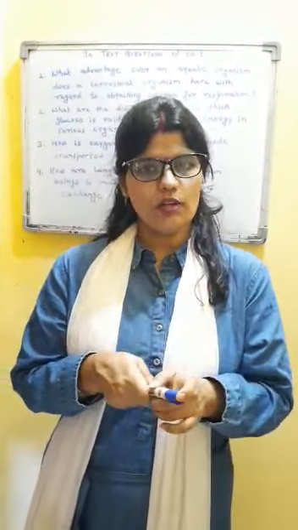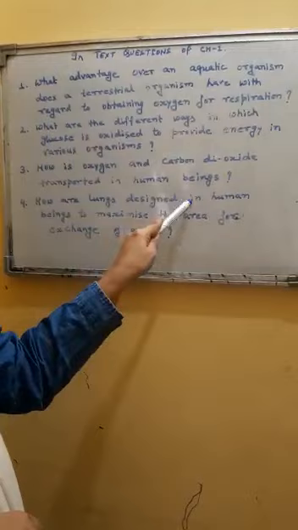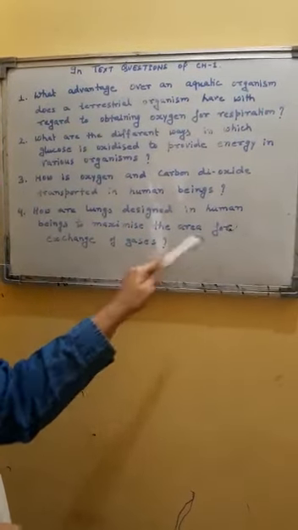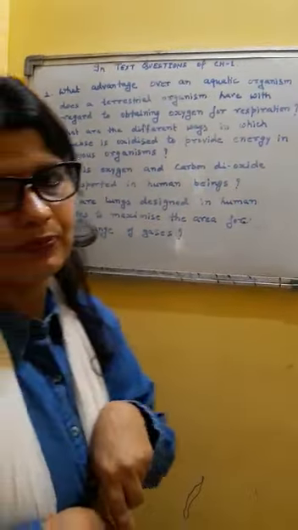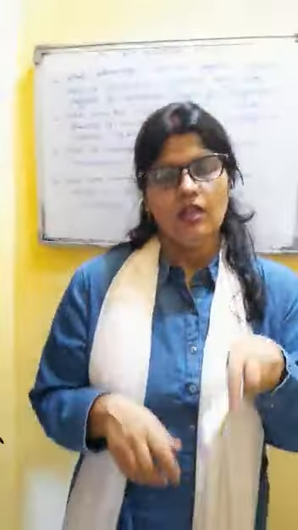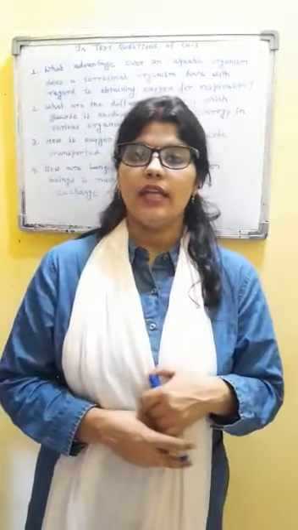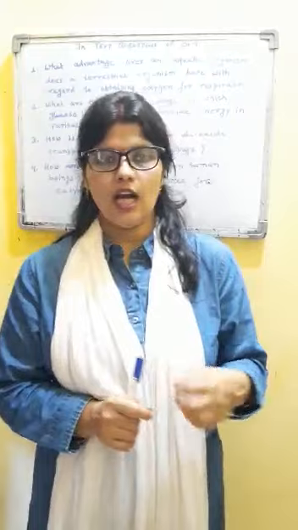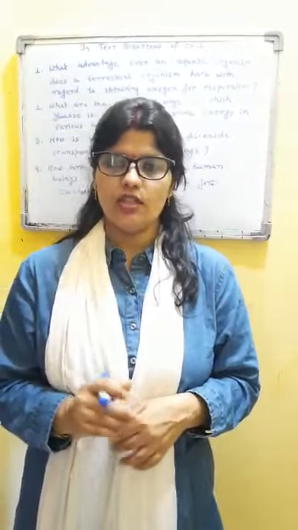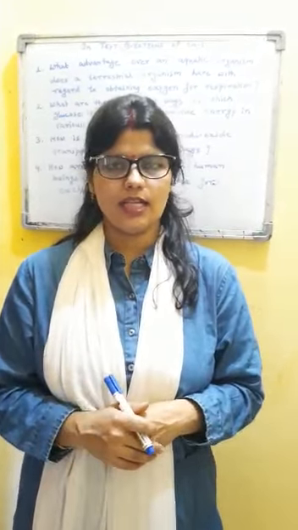The next question is, how are lungs designed in human beings to maximize the area for exchange of gases? Now just recall the structure of lungs we have studied. The primary bronchi divides into secondary, then tertiary, and then very fine bronchioles, which finally end up in alveoli. Alveoli are sac-like structures. Numerous alveoli are present inside the lungs.